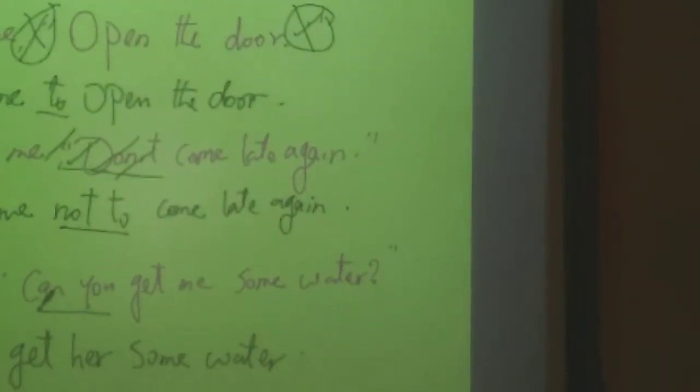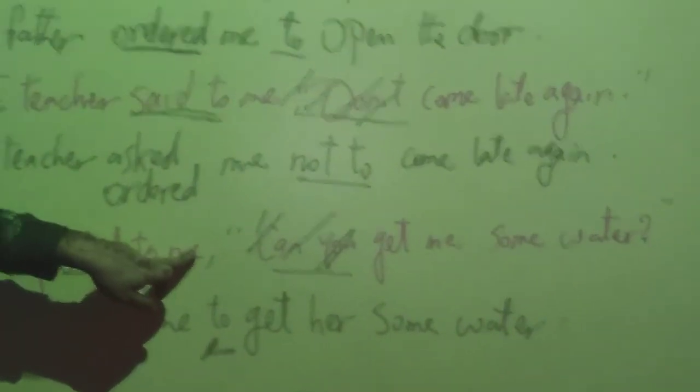But if you have a request, like Sally said to me, can you get me some water? This is a request using can you. So here we change said to into asked, and then we don't use can you, but we join using to only. So it will be Sally asked me to get her some water.